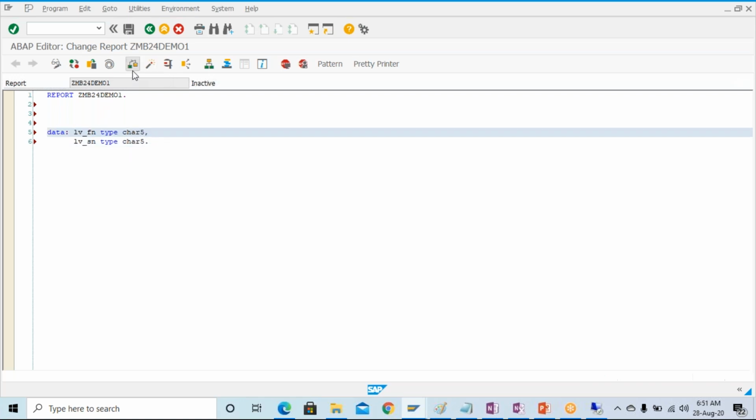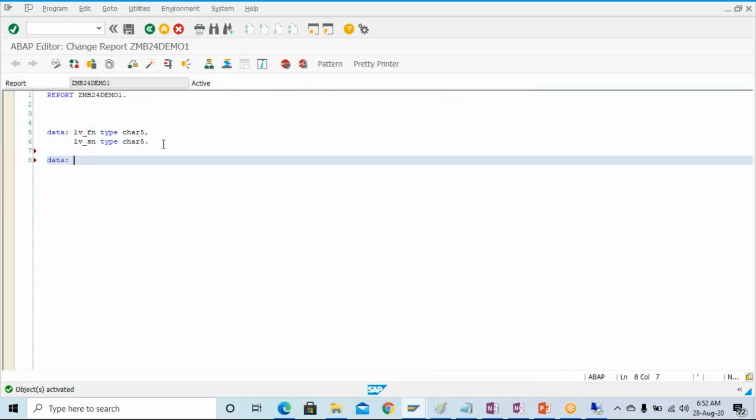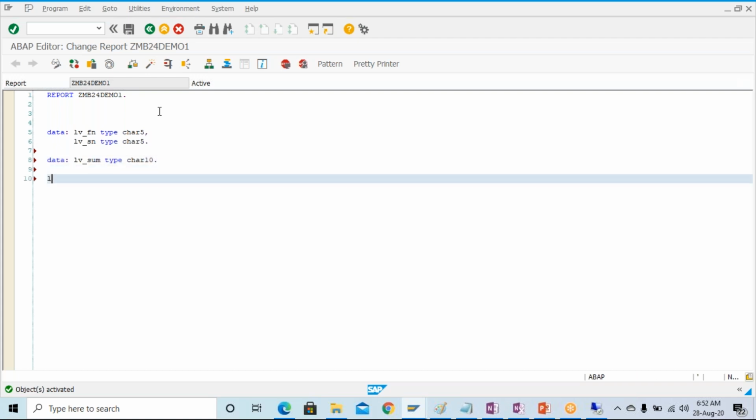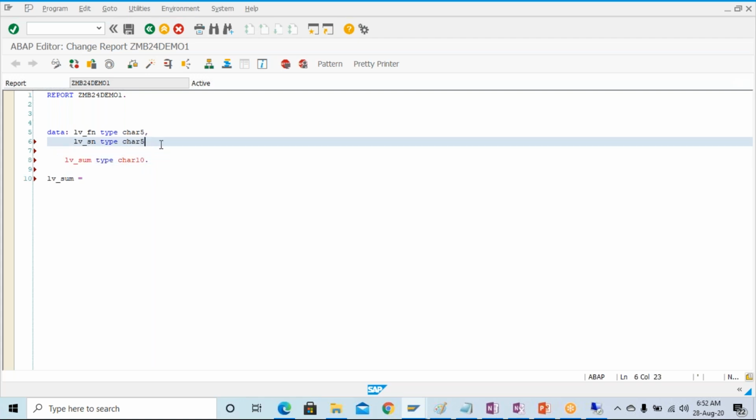Check the syntax over here and activate it. You can see that we are able to activate here data and lv underscore sum. One more variable I'm going to define, char10, and the lv underscore sum. So here also, it's just my habit to give the colon. If you have a single variable to define, it is not required to give the colon. This is sufficient. And if you don't want to give the data at all, here also just give the comma over here.